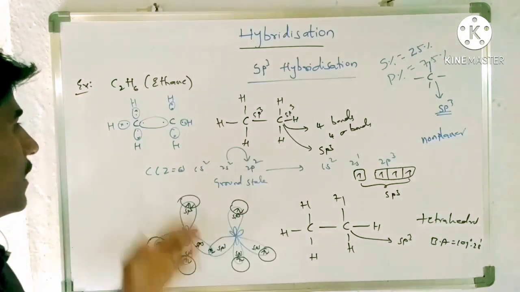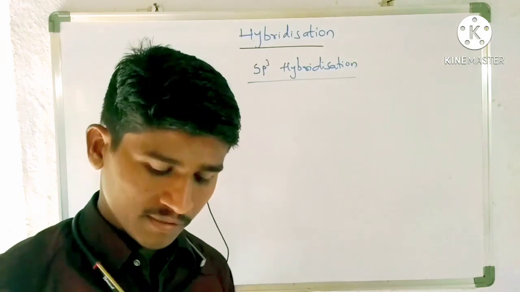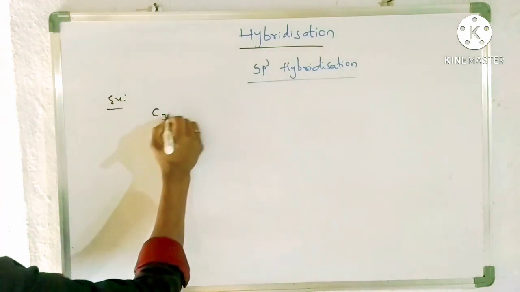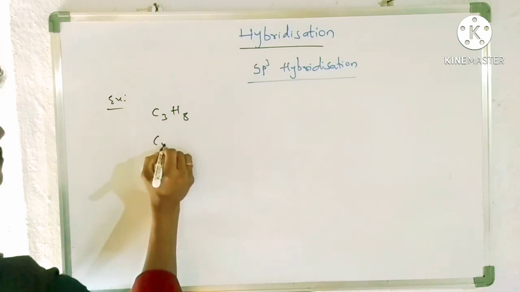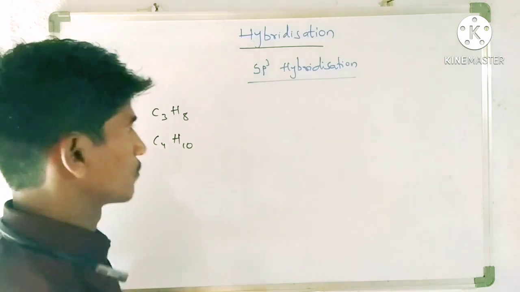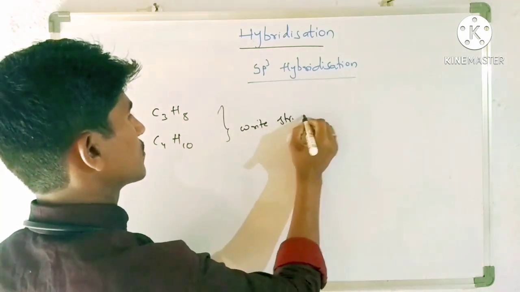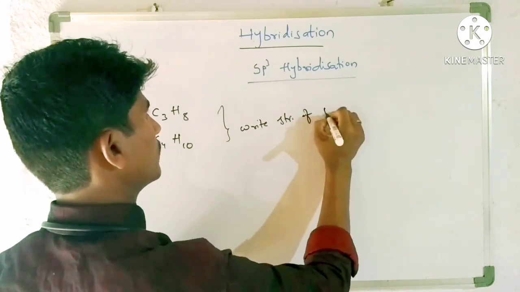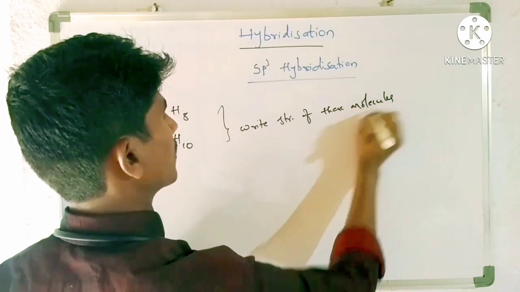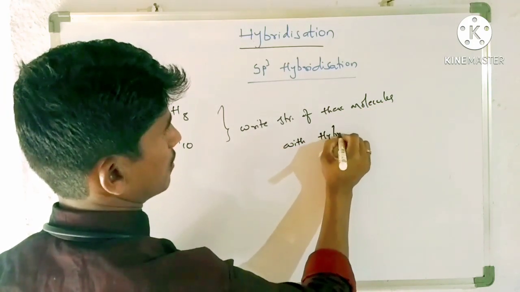So this is about the structure of ethane. Based on this, you write the structures for these molecules. This is your work: C3H8, C4H10. For these two molecules, write the structures with the hybridization concept.